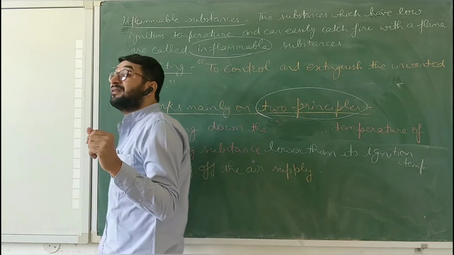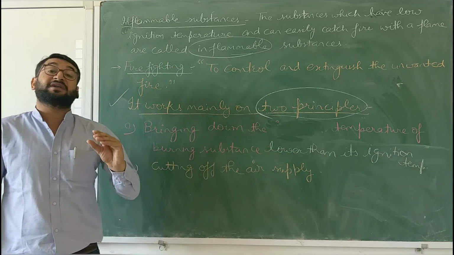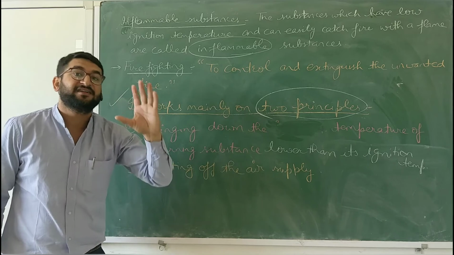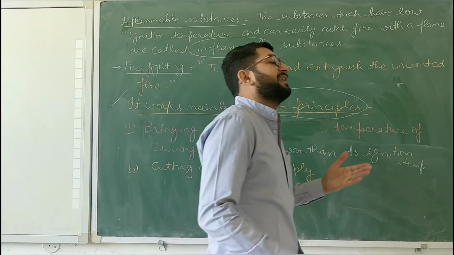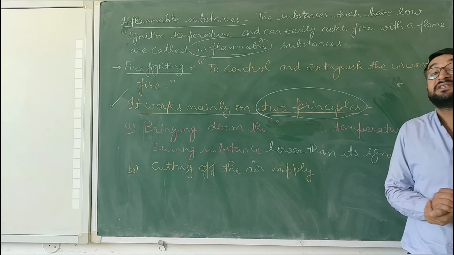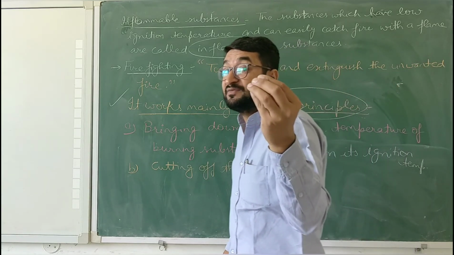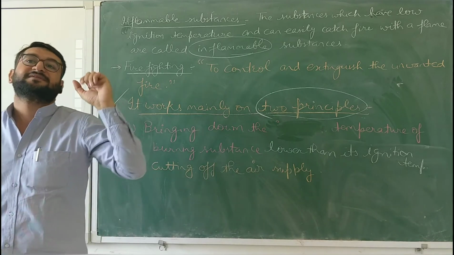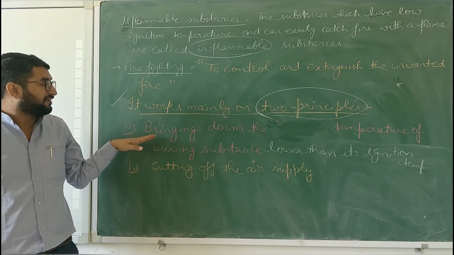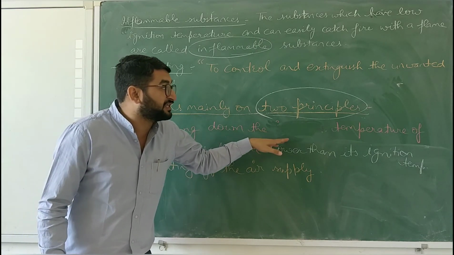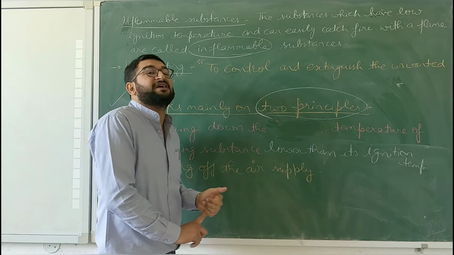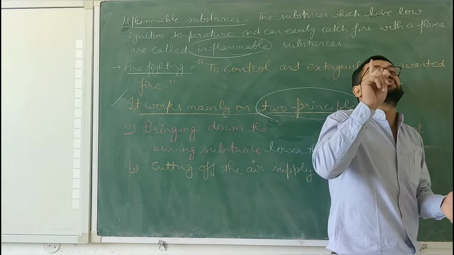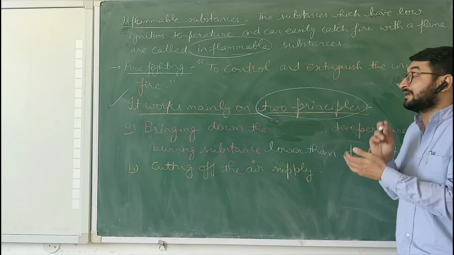Ignition temperature कम नहीं करना है, टेम्परेचर बॉडी का कम करना है ignition temperature से, ताकि वो ignition temperature तक बॉडी जाए ही नहीं, और जाएगी नहीं तो फायर कैच नहीं करेगी. Why? Because ignition temperature is the minimum temperature at which a substance catches fire. Actually, the initial line was bringing down the ignition temperature. That is incorrect. Bringing down the temperature of the substance below its ignition temperature, that is the correct line.